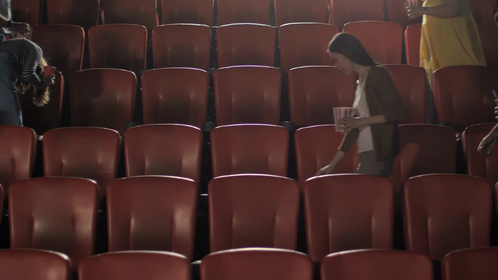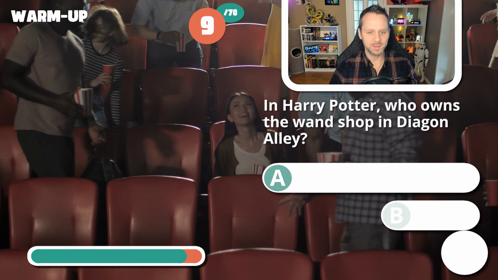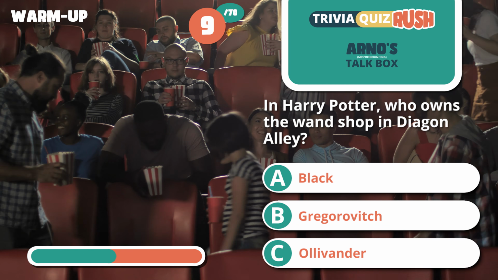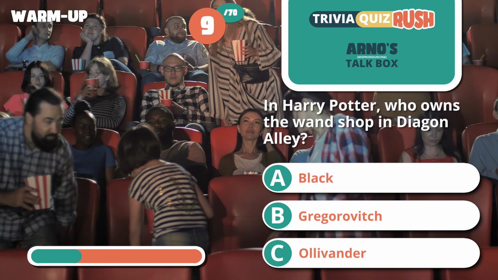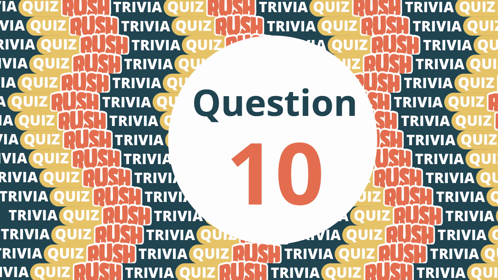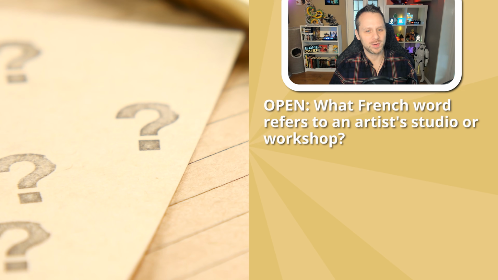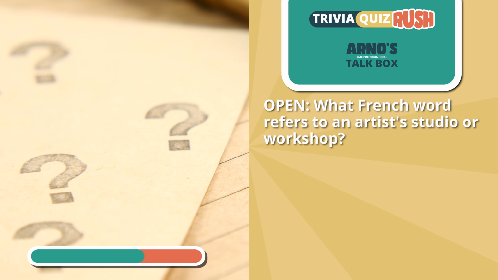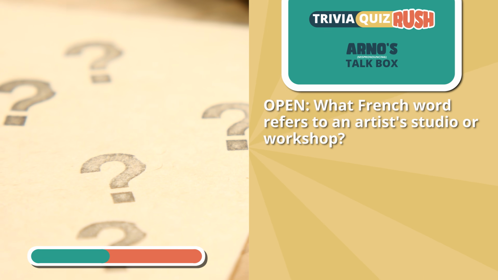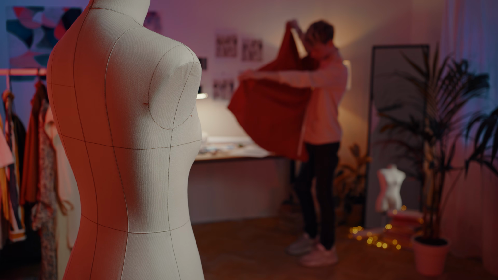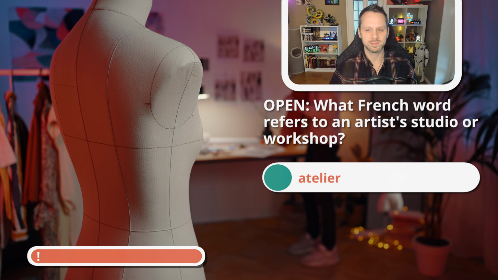In Harry Potter, who owns the one shop in Diagon Alley? Is it Black, Gregorovich or Ollivander? And the answer is Garrick Ollivander. And the last one for the first round is an open question. What French word refers to an artist's studio or workshop? And the answer is an atelier.